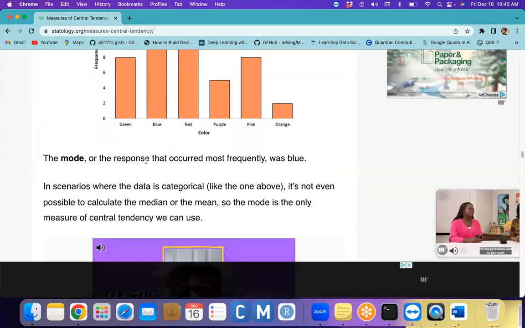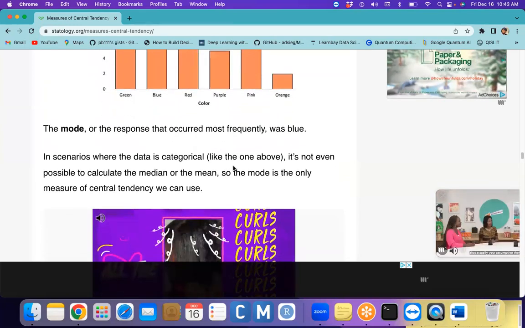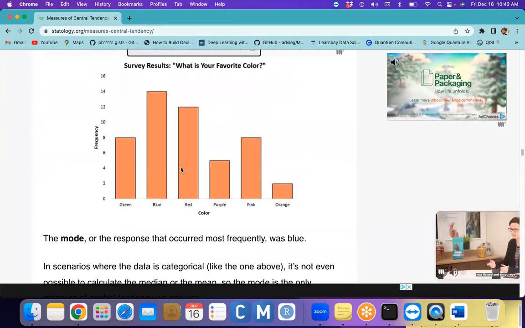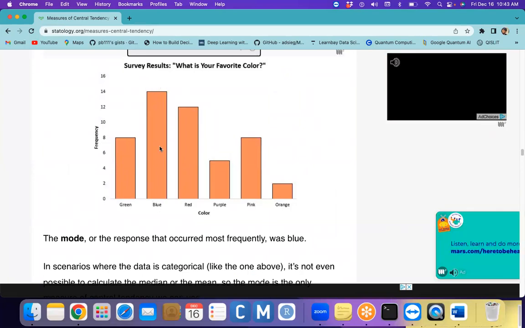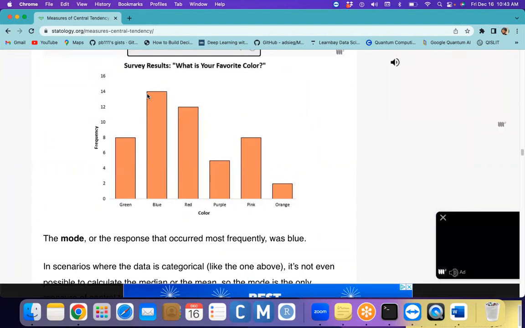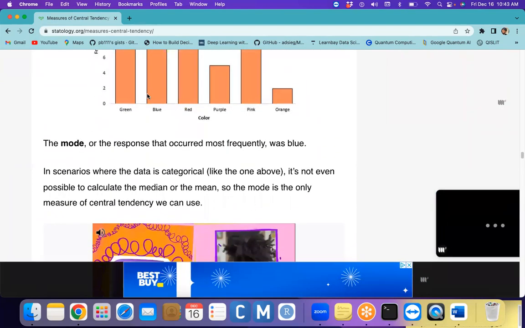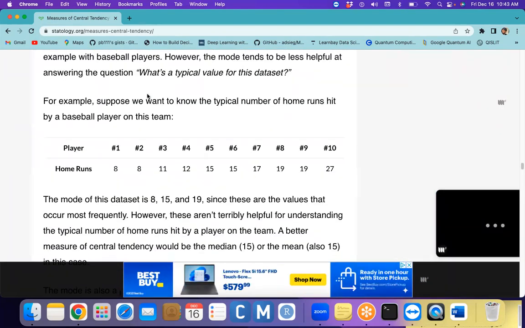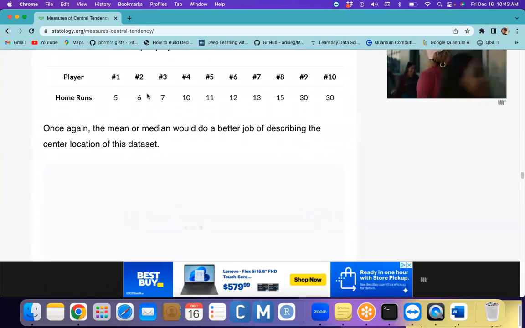The mode is the response that occurs most frequently. From this histogram, you can figure out that blue is the mode value, which is repeated 14 times. So with the help of these three methods, we can easily find the central point.